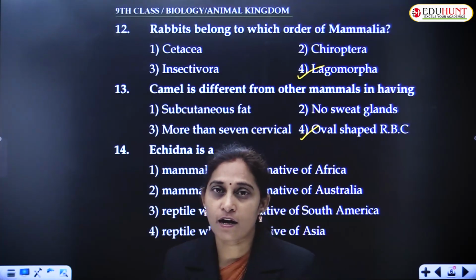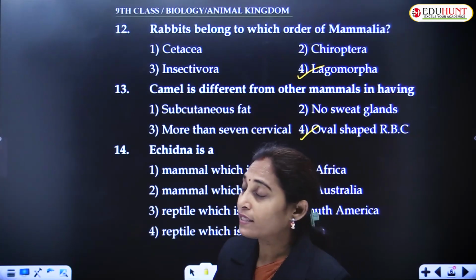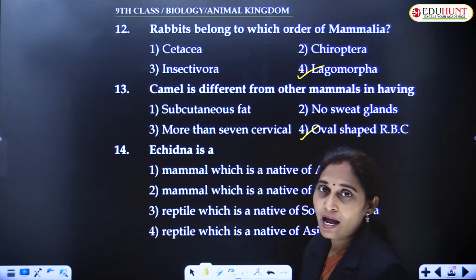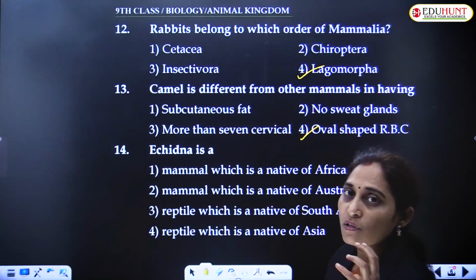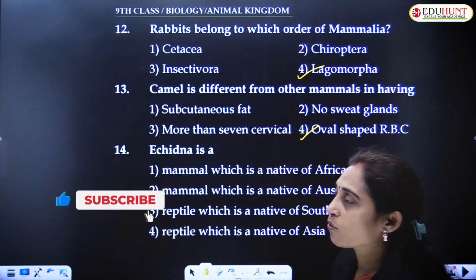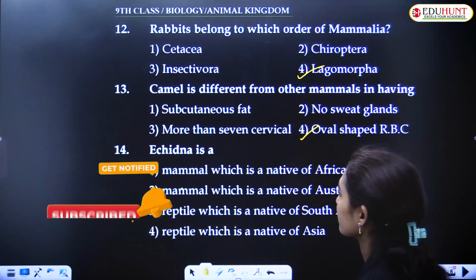Enucleated RBCs are present and they are dumbbell shaped. But in camel and llama, both mammals have nucleated, oval-shaped RBCs.